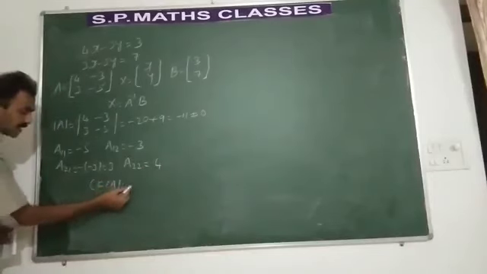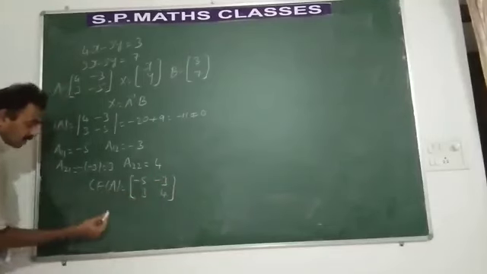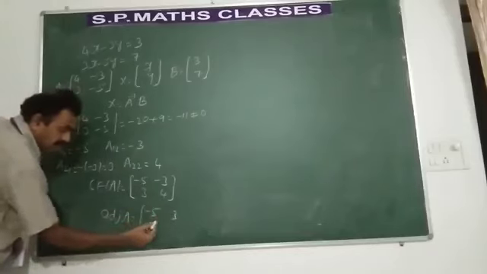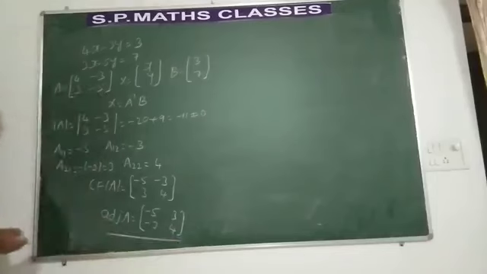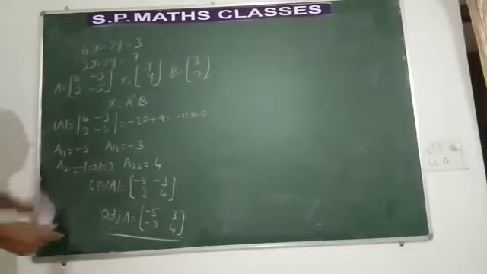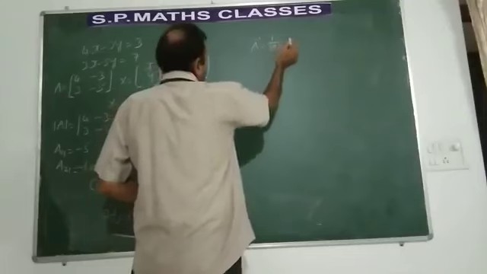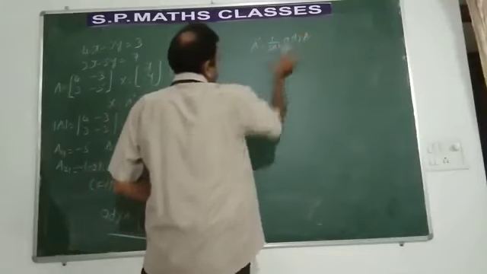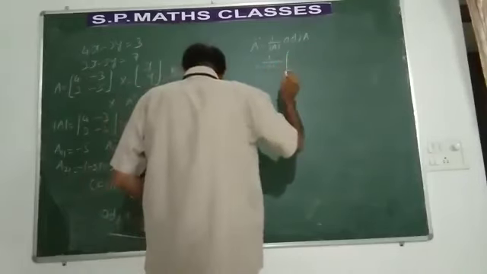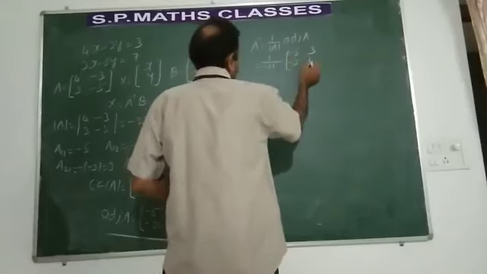What is the cofactor matrix? Minus 5, minus 3, 3, 4. What is the adjoint? Adjoint of the matrix A, minus 5, 3, minus 3, 4. You have understood? So what is A inverse now? A inverse is given by 1 by determinant A into adjoint. What is 1 by determinant A? Minus 1 by 11. Adjoint of A, minus 5, 3 and minus 3, 4.